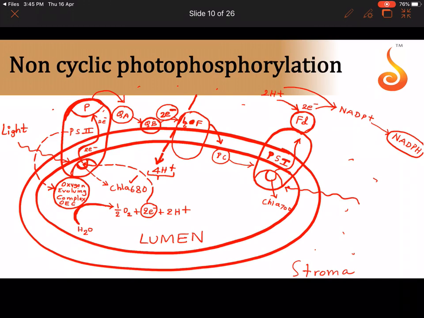So now how many protons do we have in the thylakoid lumen? We have 4 protons that are coming in from cytochrome B6 and F complex, and 2 protons that are coming in from the splitting of water molecule. This splitting of water molecule is called photolysis of water.